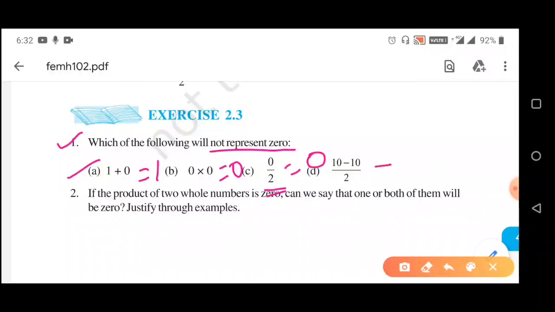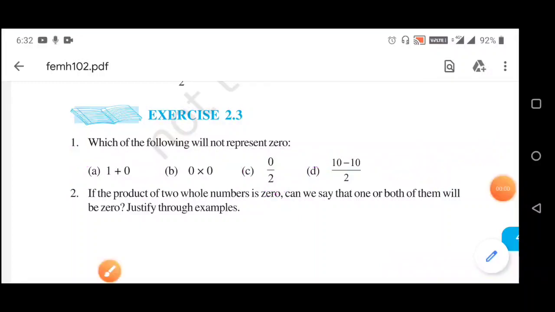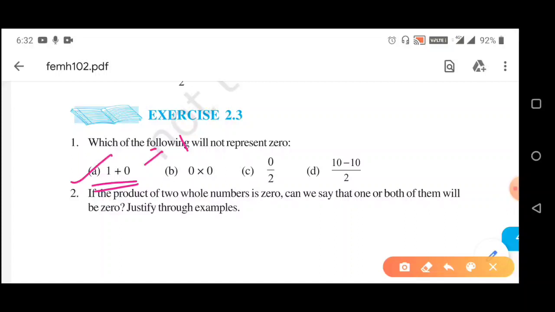D is given 10 minus 10 by 2. 10 minus 10 means 0 by 2. 0 by 2 means 0. From these 4 options, this A will not represent 0. It will represent 1. So, our answer will be A.